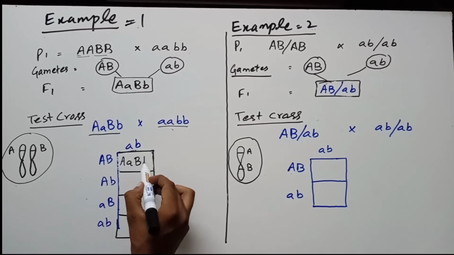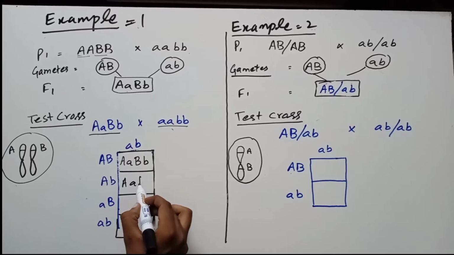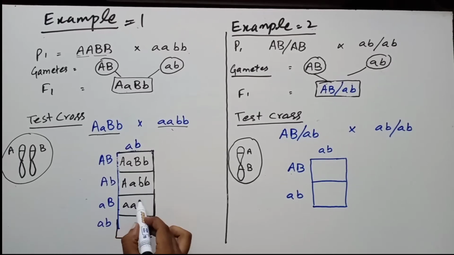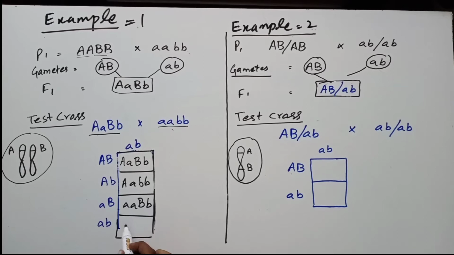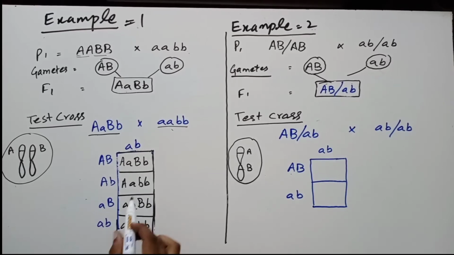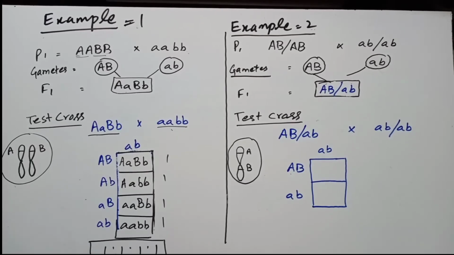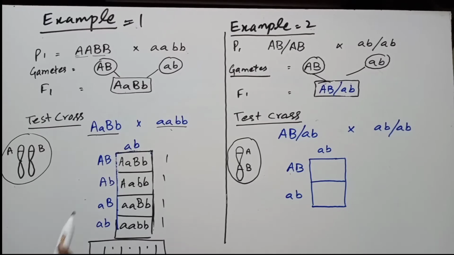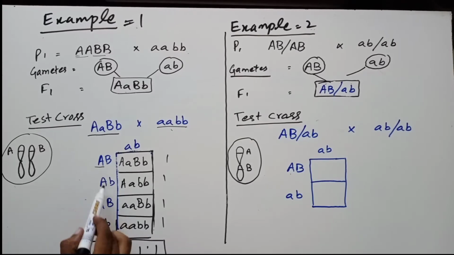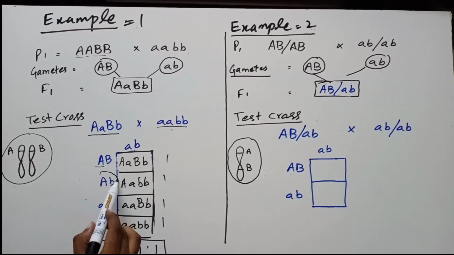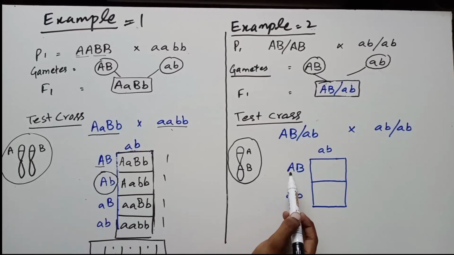You can see here, this will be the ratio of 1:1:1:1. This is Mendel's independent assortment law. It means capital A is separated from capital B, and in some gametes capital A will be with small b. But here capital A is not separated from capital B, and small a is not separated from small b.